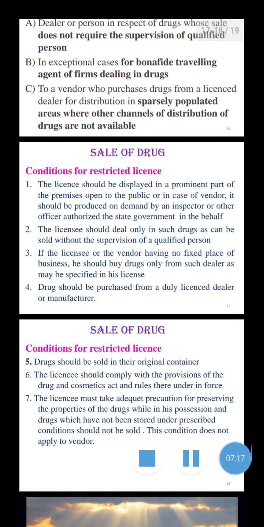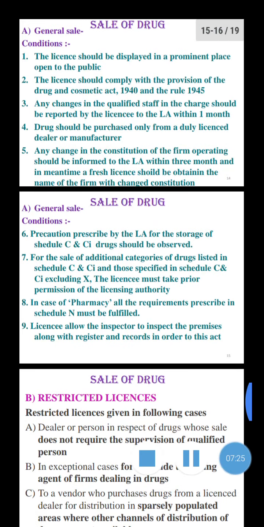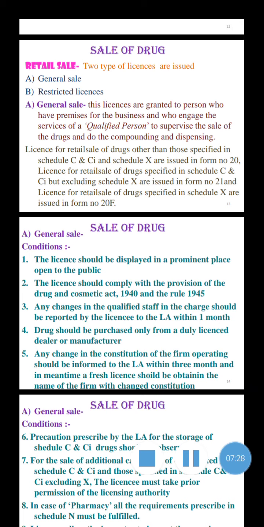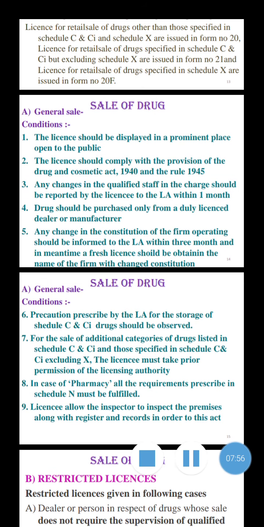So here the topic will end, that is the sale of drugs. This is for today's lecture. The remaining points you will start in the next lecture. Today you will see about the retail sale, what are the general sale and restricted license. General sale: the license is granted to the person who has a premises for business and who has engaged the service of a qualified person to supervise the sale of the drug and do the compounding and dispensing, and various conditions for the general sale.